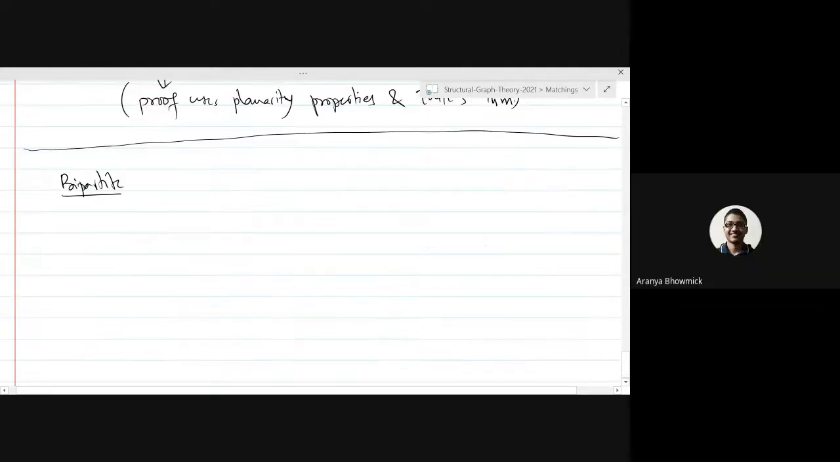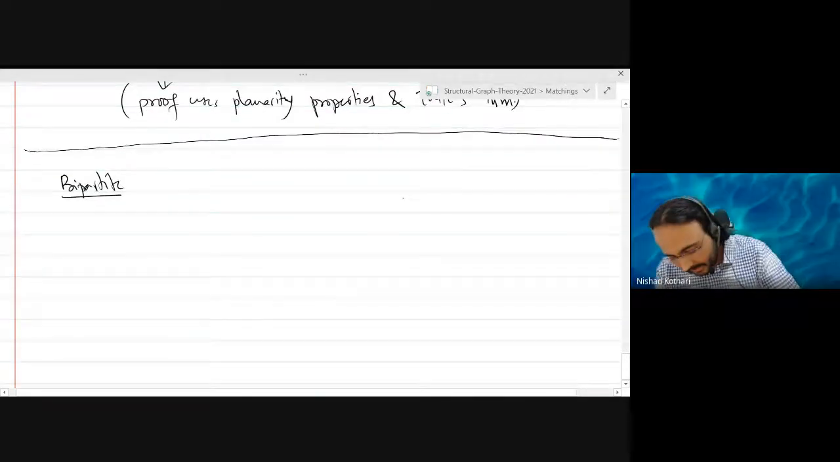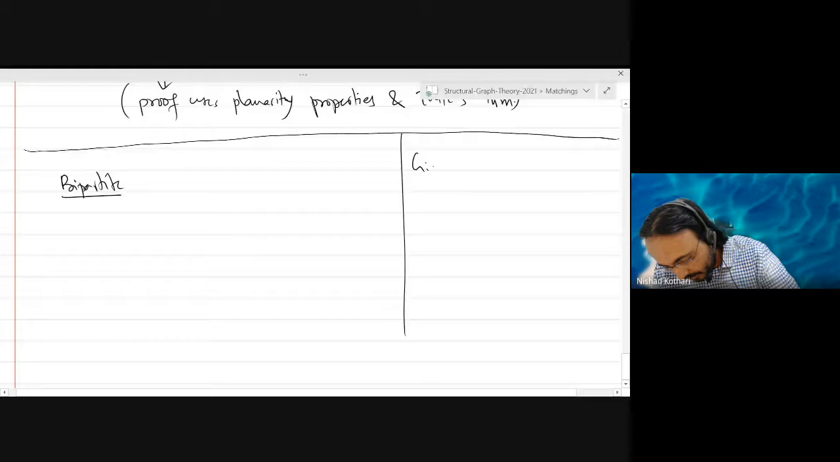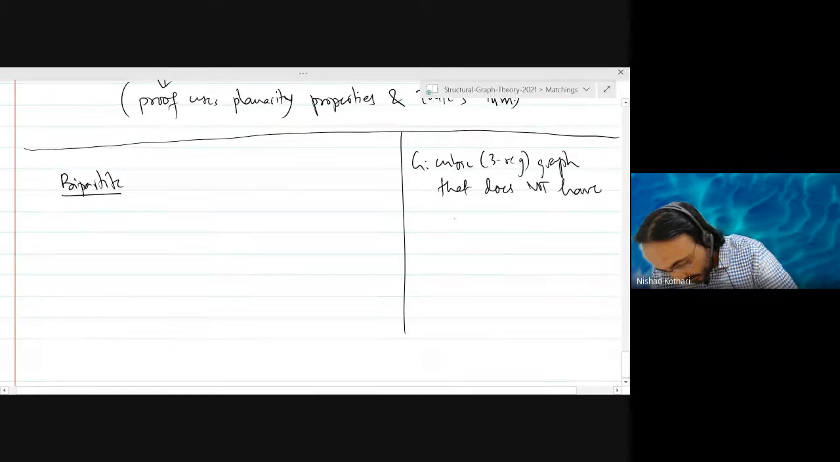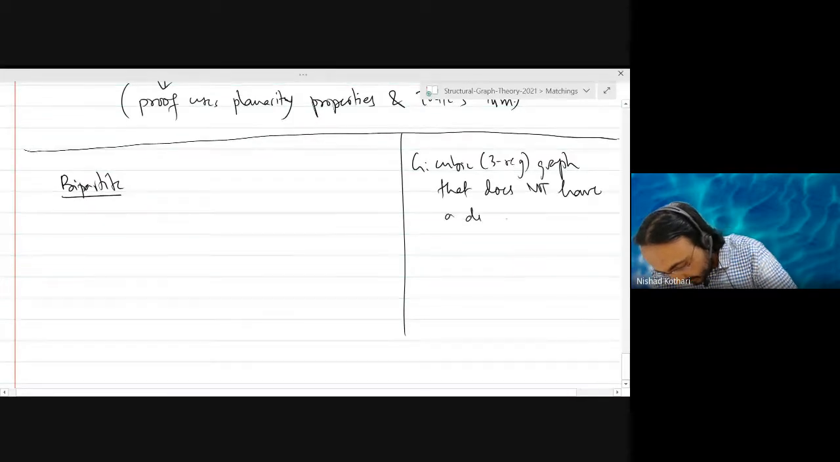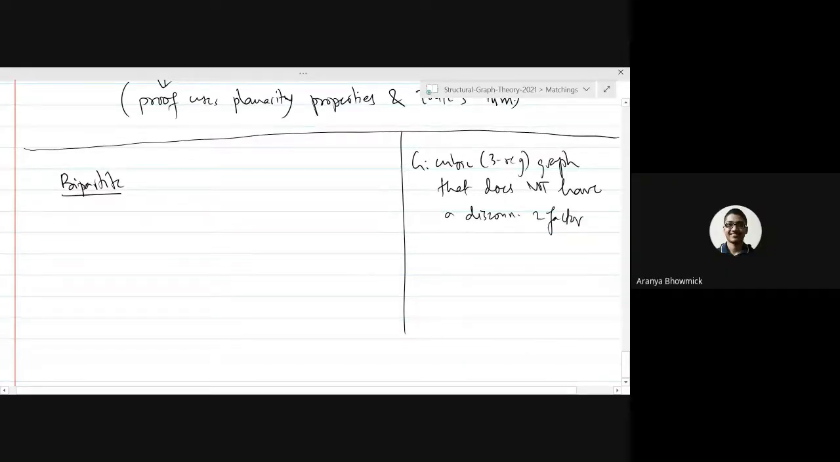Okay, let me just write it down. Let's say you have a cubic, i.e. three regular graph, that does not have a disconnected two factor. Now what I am trying to show for such graphs G, we can say that G is